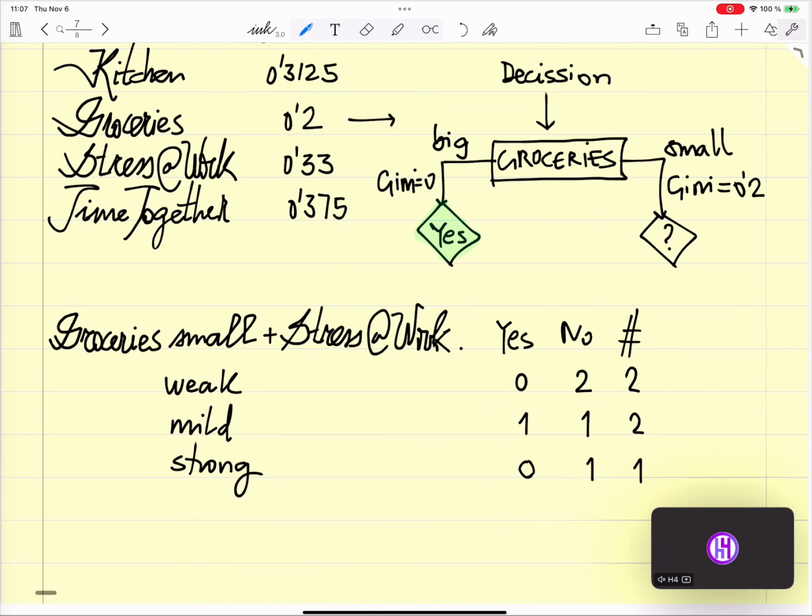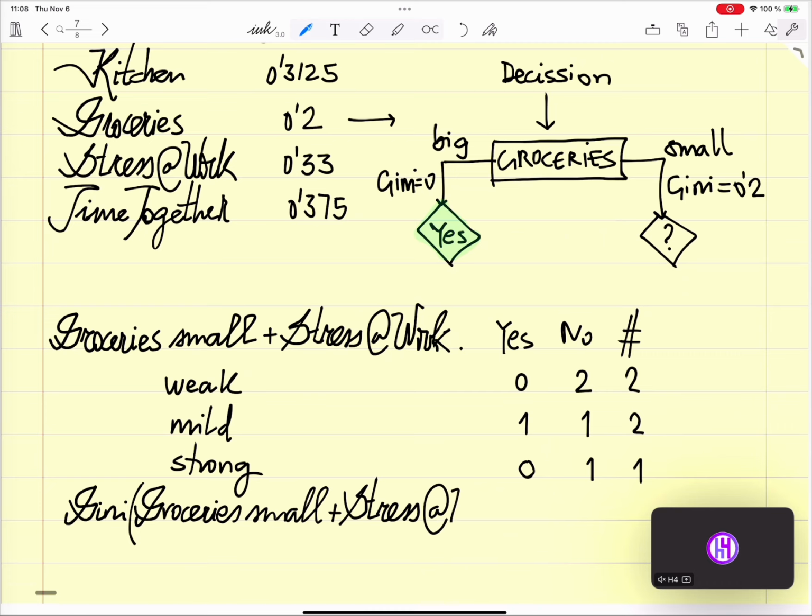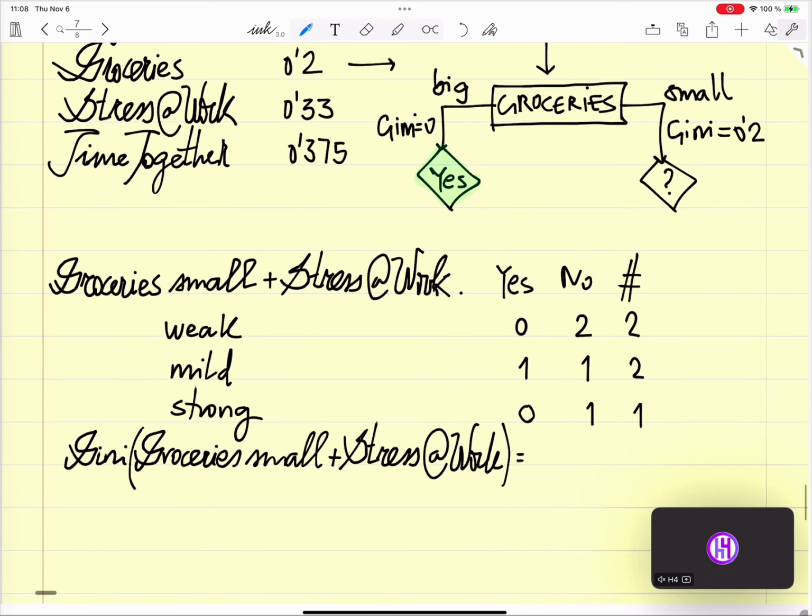Okay, so the Gini of groceries, small, plus stress at work is going to be, it's a total of 5, okay?